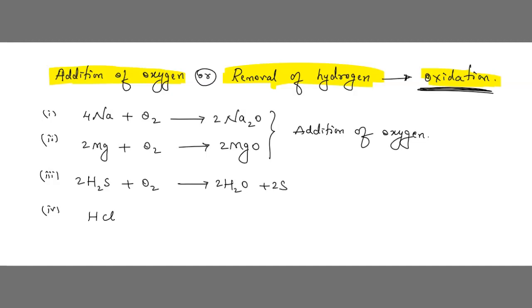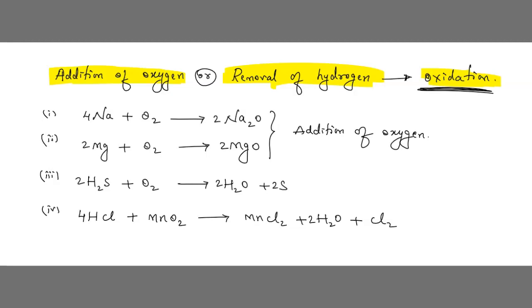Next option: HCl plus MnO2, hydrochloric acid plus manganese oxide, it gives manganese chloride plus water plus Cl2, chlorine. Is it balanced? No. Then you can put 4 here and you can put 2 here. Now it is balanced.